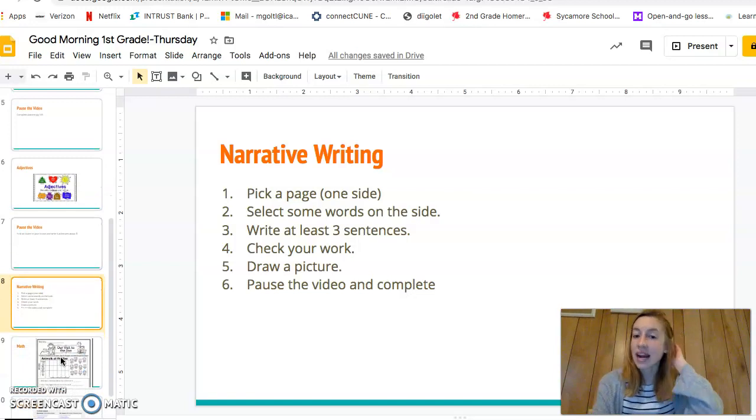Continuing with narrative writing. Pick one of those narrative writing pages, only one side. Select some of the words on the side. First, then. Write at least 3 sentences. Check your work. Does it have periods, capital letters? Does it make sense? Are there spaces between my words? Draw a picture. You may pause the video to complete that now if you wish.